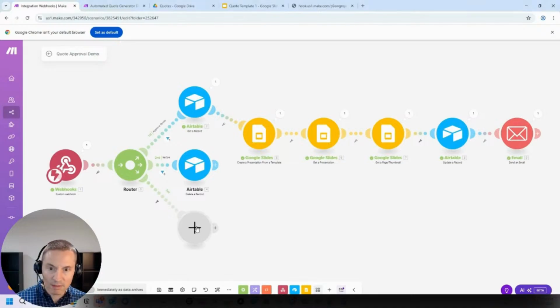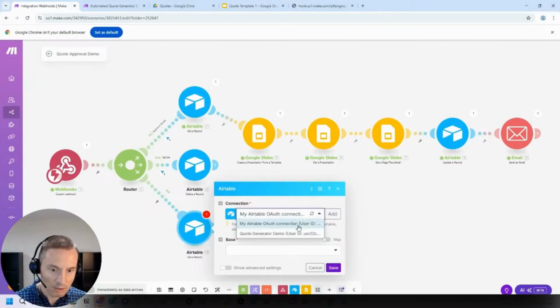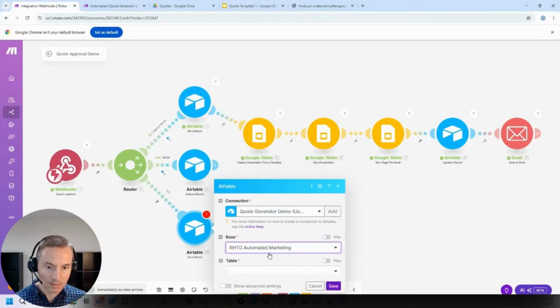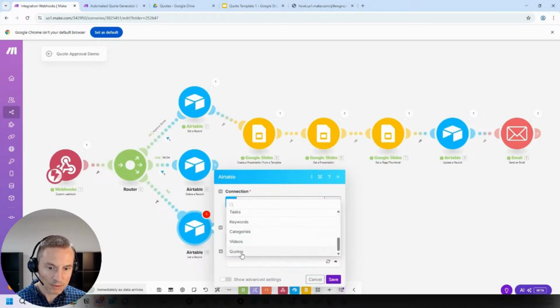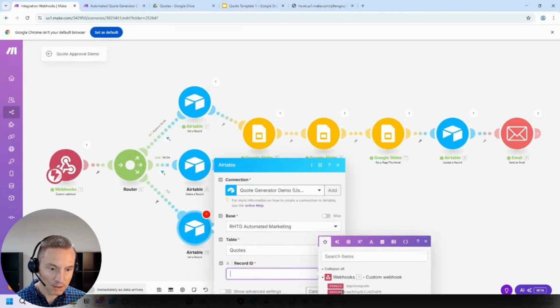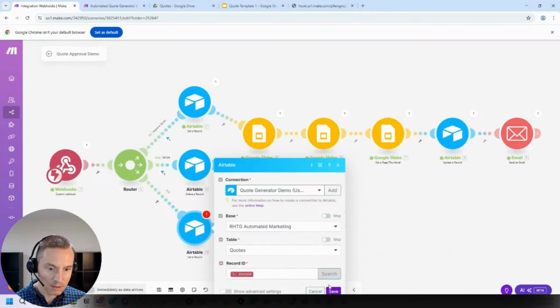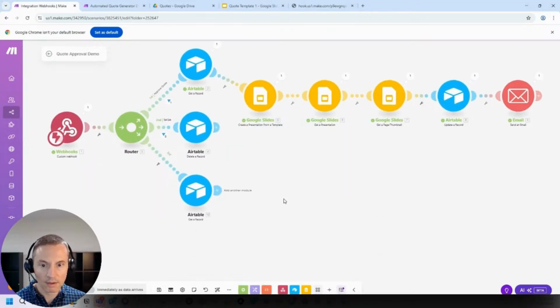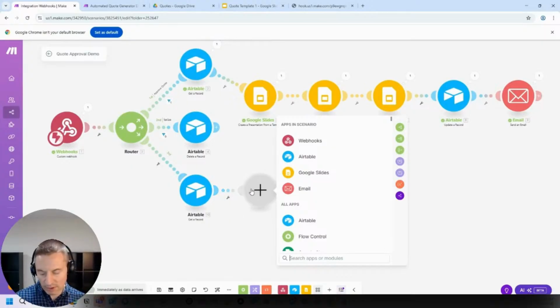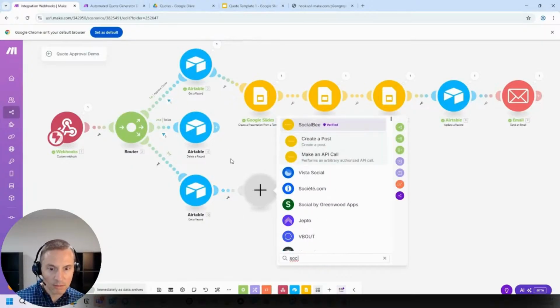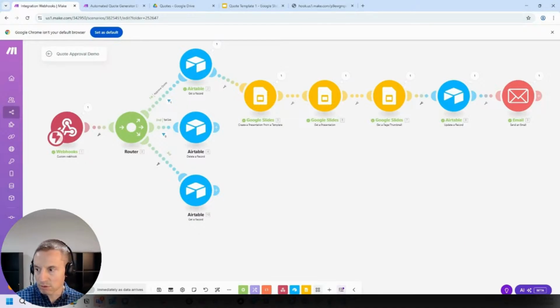And from here, same thing. We want to get the record. We go to our demo. We go to our base. And we want to get our record from the quotes table, record ID, and we'll save that. Now, once we got our record, all we have to do is share it. Now, there's a lot of different tools you can use for this. I am using Social Bee, so I'm just going to copy, paste that.